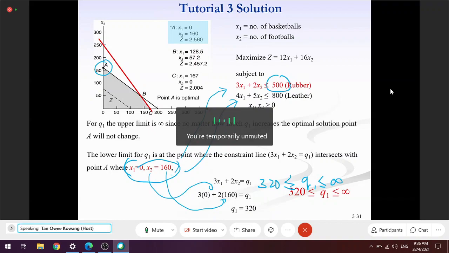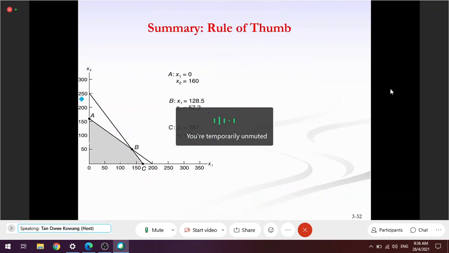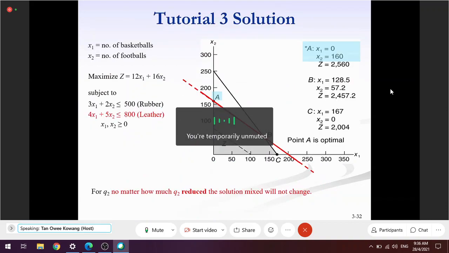So same thing. Now I want to find the sensitivity range for constraint 2. I didn't explain this yet. If I want to find the sensitivity range for constraint 2, this is constraint 2. So I must find a point where constraint 1 intersects at x2, which is this point.